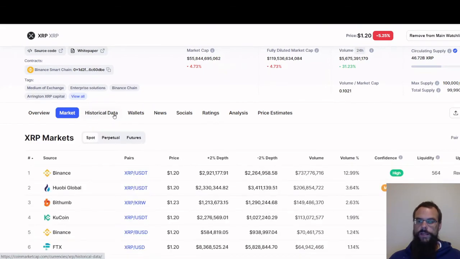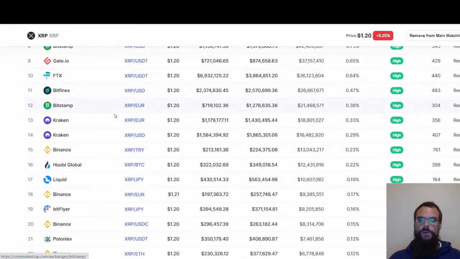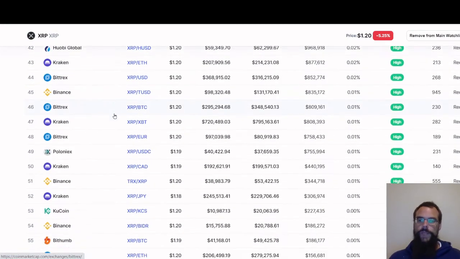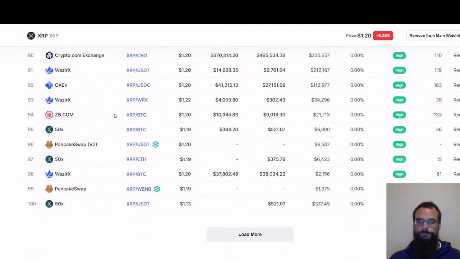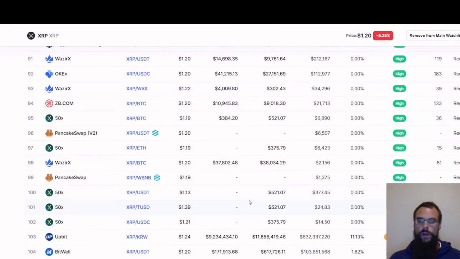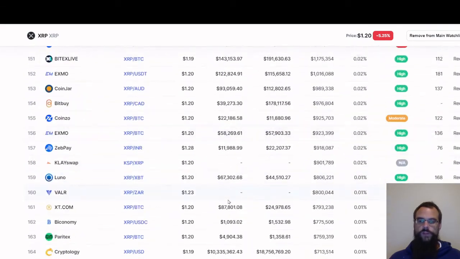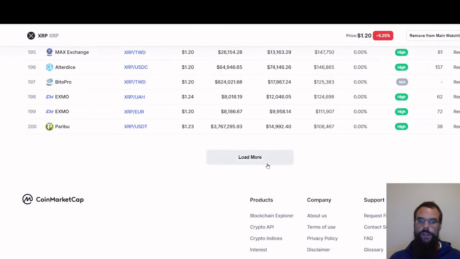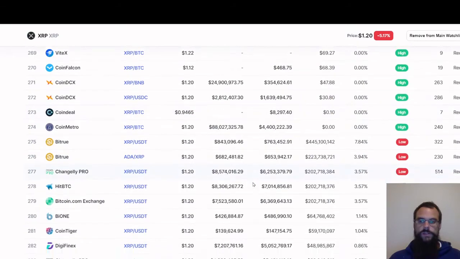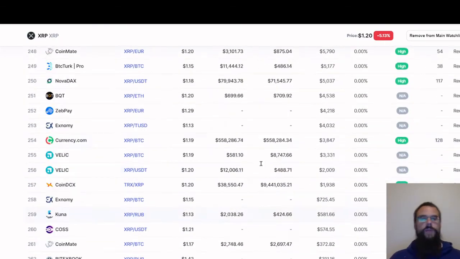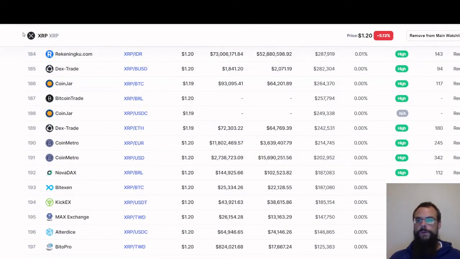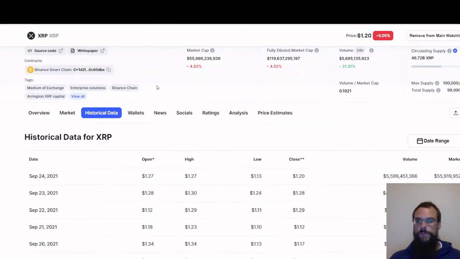And you got the market tab. The market tab will show you all the different exchanges that you can trade XRP on, and as you can notice, there is a lot of them. This is one of those cryptos that you got to kind of pay attention to. Then you can load more and it'll show you even more of the exchanges that it's on. XRP is on a lot of the exchanges, and I will tell you why in a bonus video. Alright, let's go back up to the top.